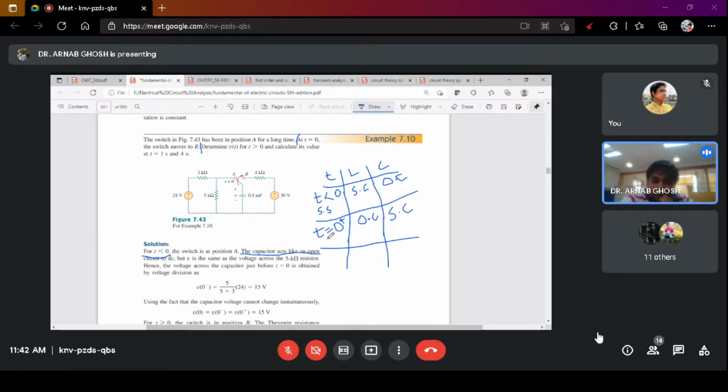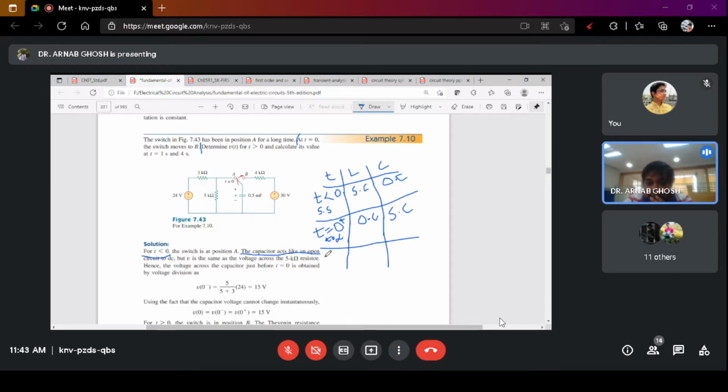So this is t equals 0 plus to t equals infinity. Please write this down. This will be helpful. From t equals 0 plus to infinity, the inductor will act like an open circuit and the capacitor will act like a short circuit, right?